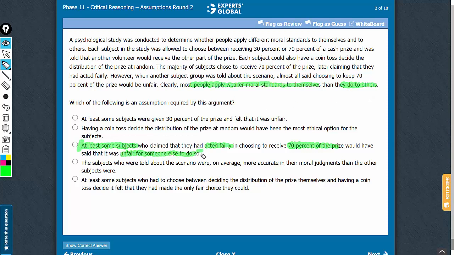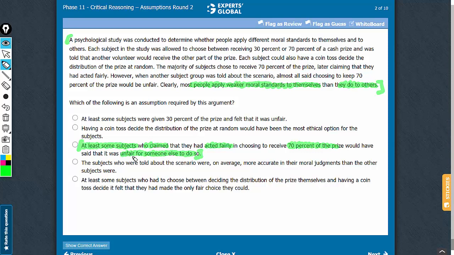So establishing this is essential, that one may act in one's own interest and feel bad when somebody else acts in one's self-interest. That would be the idea of applying a weaker moral standard to themselves and applying a higher moral standard to others. So for this entire argument to make sense, what choice C says must be true. At least some such subjects who claim that they acted fairly must feel others doing the same action is unfair.